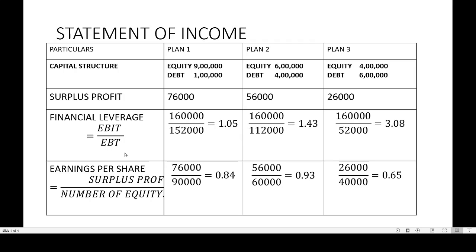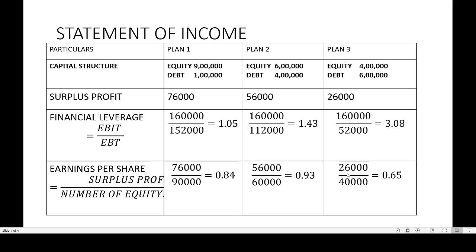This is financial leverage. Next one is the earnings per share: surplus profit divided by number of equity shares. First case, 76,000 divided by number of equity shares. You can see here equity capital is 9 lakh, and assuming that the face value is 10 rupees, the number of equity shares is equal to 90,000. So 76,000 divided by 90,000, 0.84. Second case, 56,000 divided by 60,000. The debt is 4 lakh, equity is 6 lakh rupees, so the number of equity shares is 60,000. 56,000 divided by 60,000, 0.93.